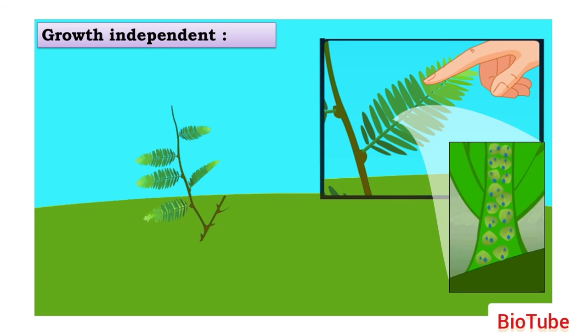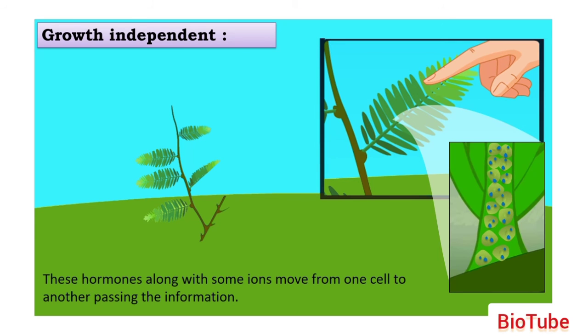So when the chemicals are released, what will happen? These hormones, when they are moving, along with them pull some ions. Generally, the potassium ion is moved when you touch the leaf. So when the potassium ion is moved from one cell to another, the information has been passed. It is going to get passed from one cell to another.